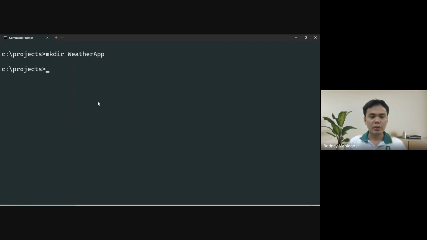So basically that will create a folder that is called weather app. Then let's go inside the weather app folder. So now that we are inside the weather app folder, let's create our main function. So let's make it simple. Let's just call it